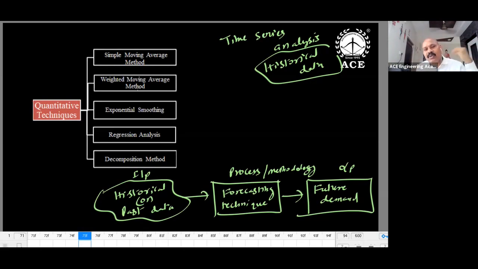Decomposition method means a combination of all these things. We are going to include the seasonal effects, trend effect, cyclic effects, and random variation. Then it is decomposition, a high-level, non-linear approach, this decomposition method.